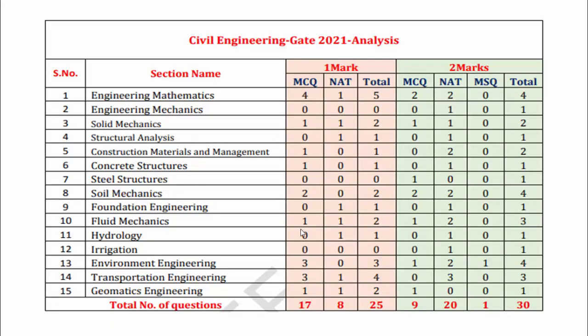If you see the engineering mathematics questions, as IIT Bombay already mentioned, there will be 13 marks for engineering mathematics, and they have followed the same. Here you can see there are 4 MCQ questions and 1 NAT question, so a total of 5 one-mark questions. They followed 2 MCQ 2-mark questions and 2 NAT 2-mark questions, so 4. So it will be 5 plus 8, that is 13 marks for mathematics.